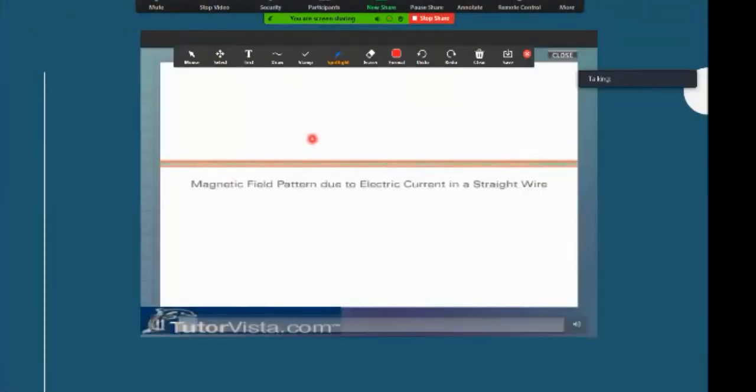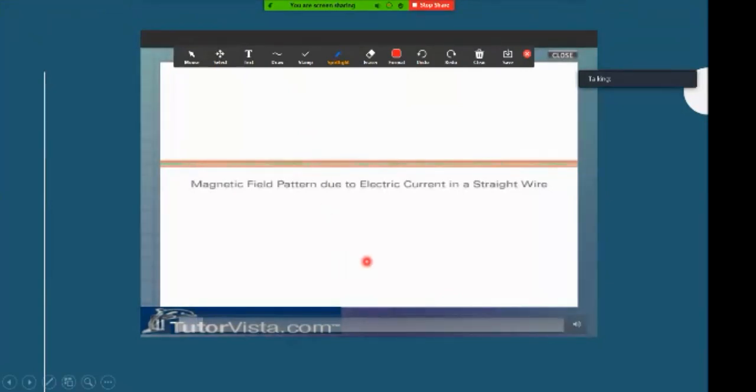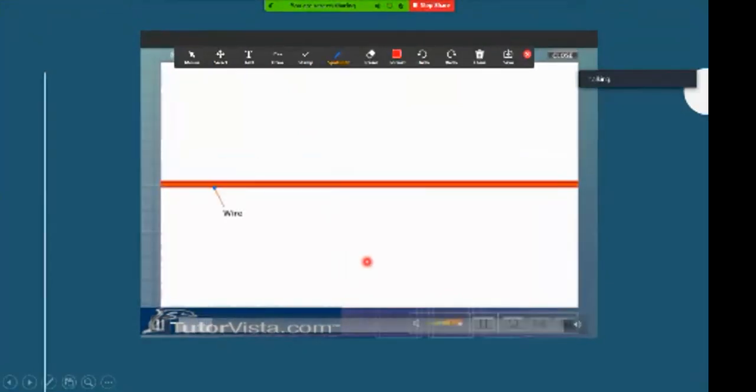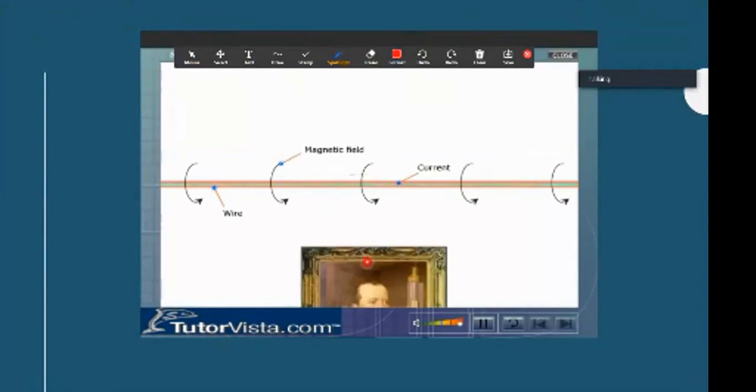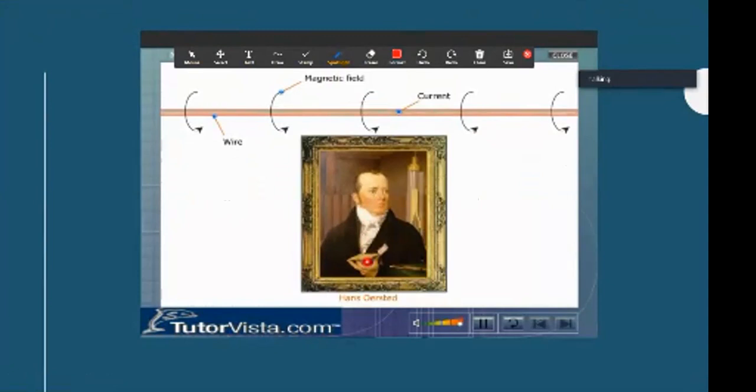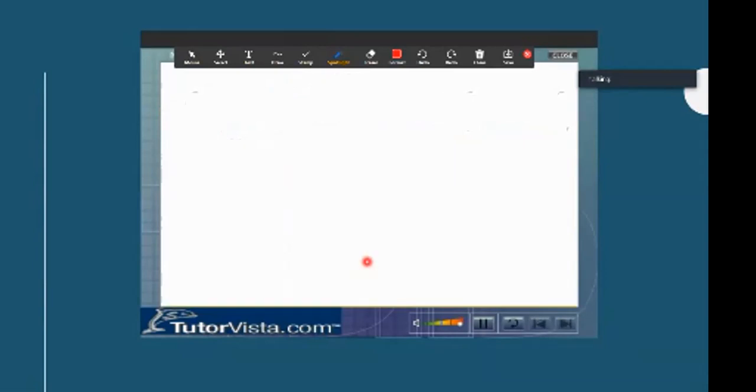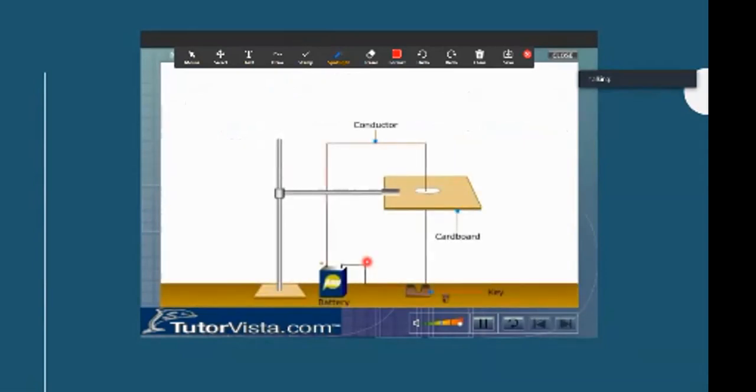Electric current in a straight wire. Current flowing through a wire produces magnetic field around it. This effect is known as magnetic effect of current. Hans Oersted discovered the magnetic effect of current in 1820. The magnetic field around a straight conductor can be mapped by using iron filings. Let us now perform an experiment to map the magnetic field.